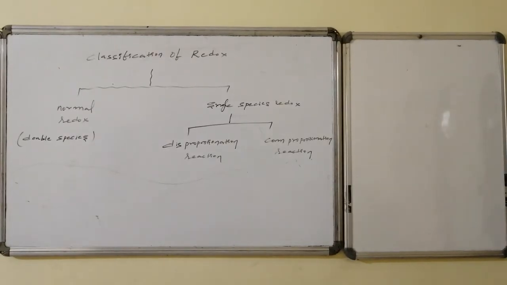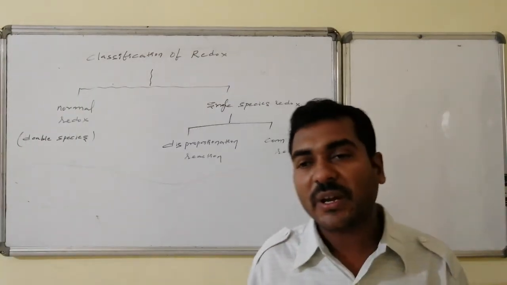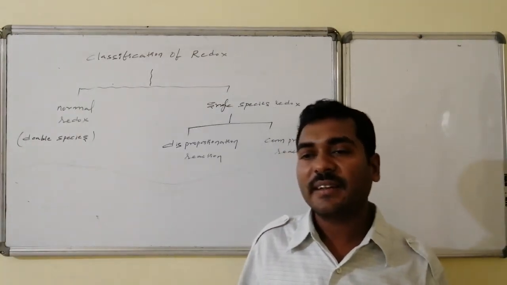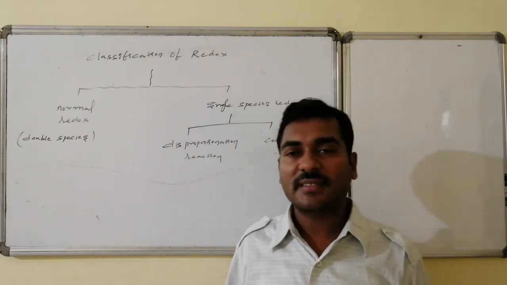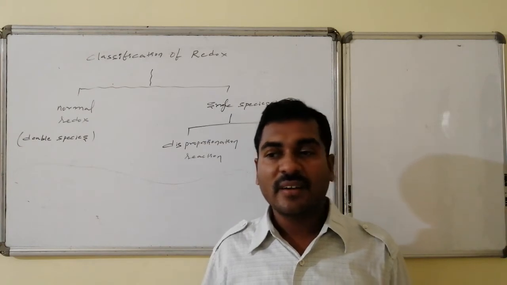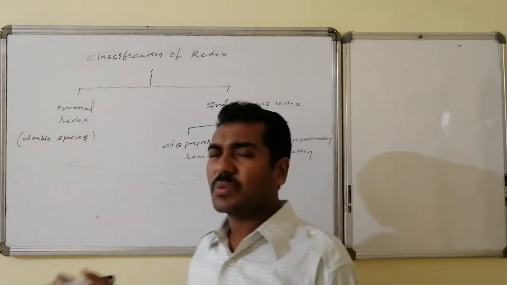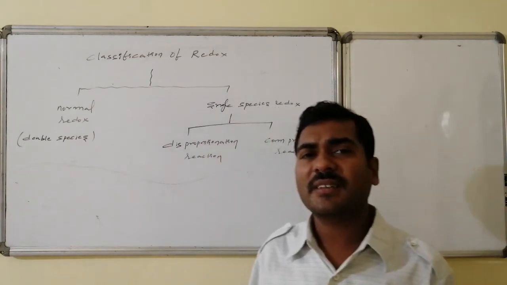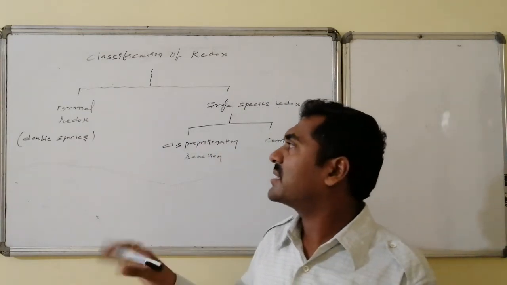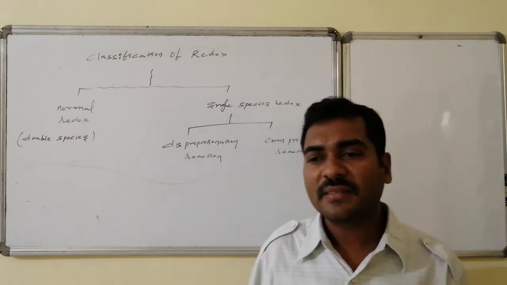Yes, next is classification of redox reactions. Redox reactions are majorly divided into 2 categories for ease of understanding. One is normal redox reactions, that is, oxidation occurs with respect to one species, reduction occurs with respect to another species. Such reactions involving 2 species are the normal category, and those are said to be normal redox reactions.